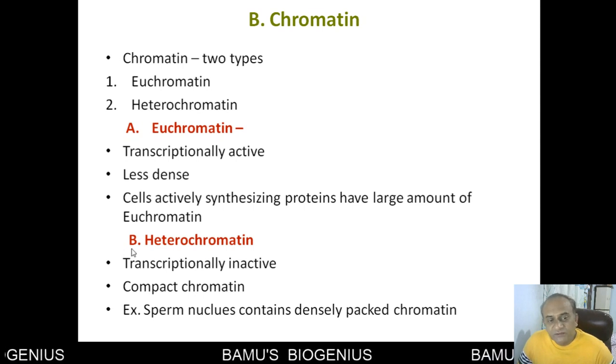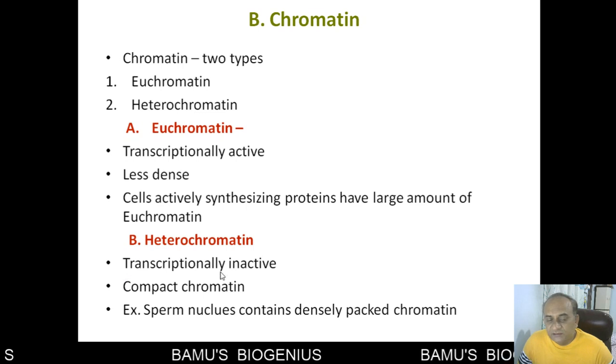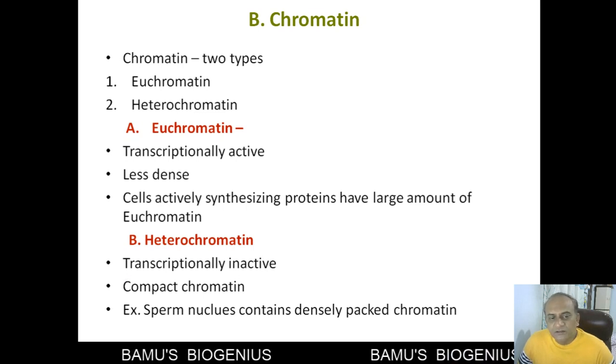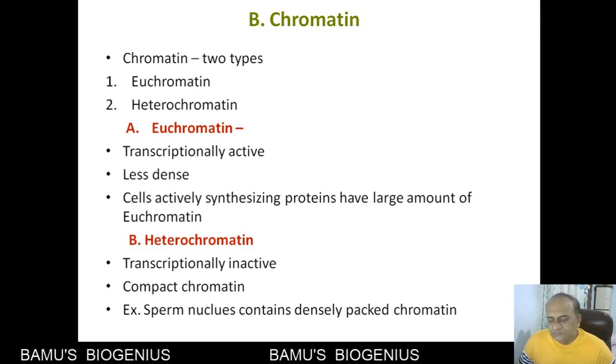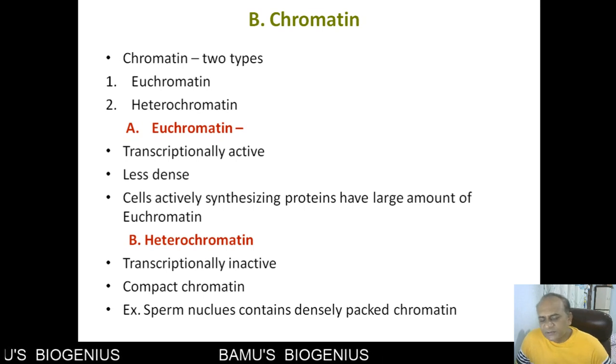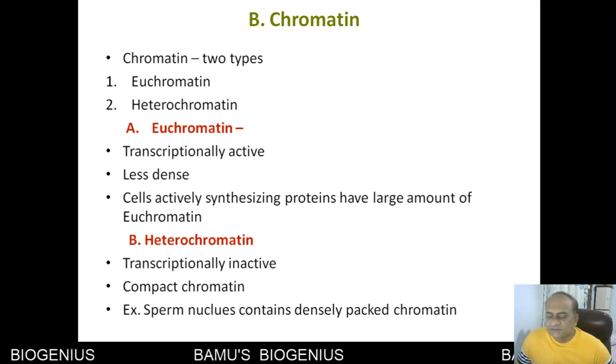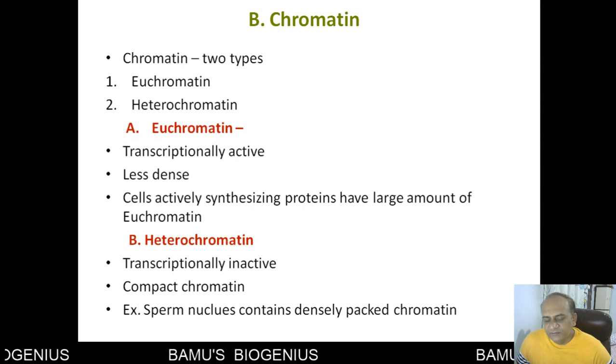Whereas heterochromatin is transcriptionally inactive and very compact, and most of the time it cannot synthesize protein because of its compact nature. The RNA polymerase cannot bind to the threads of this DNA and cannot find a proper position in the DNA.